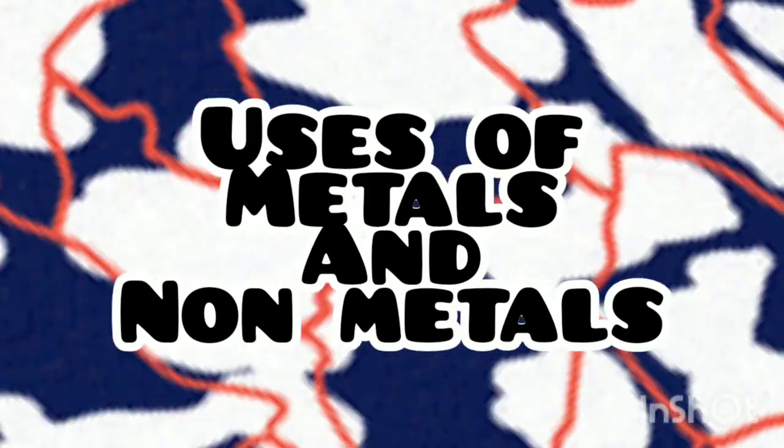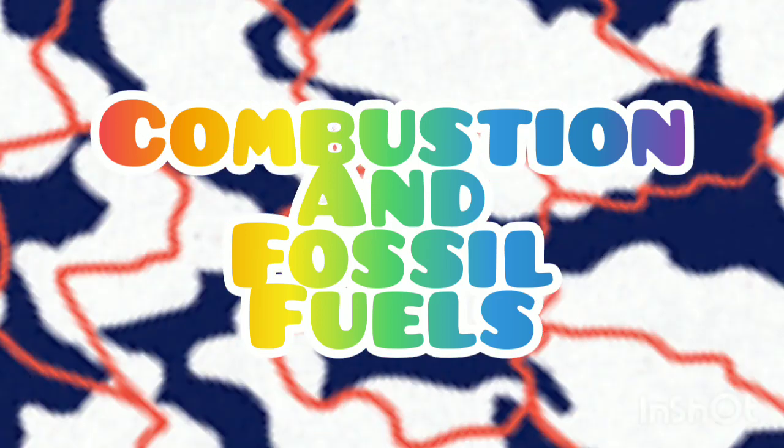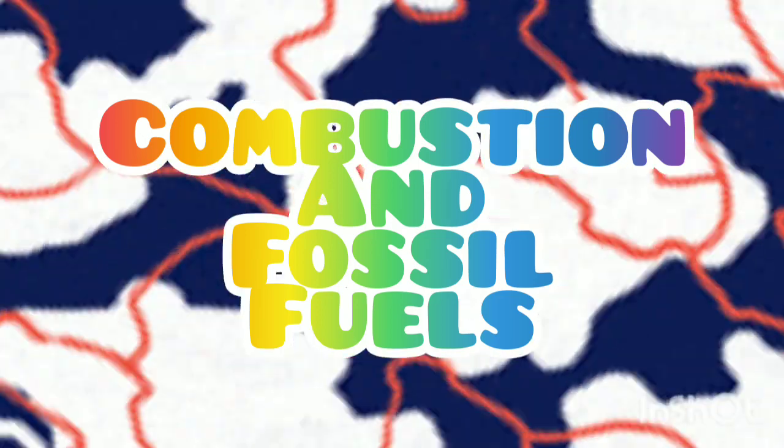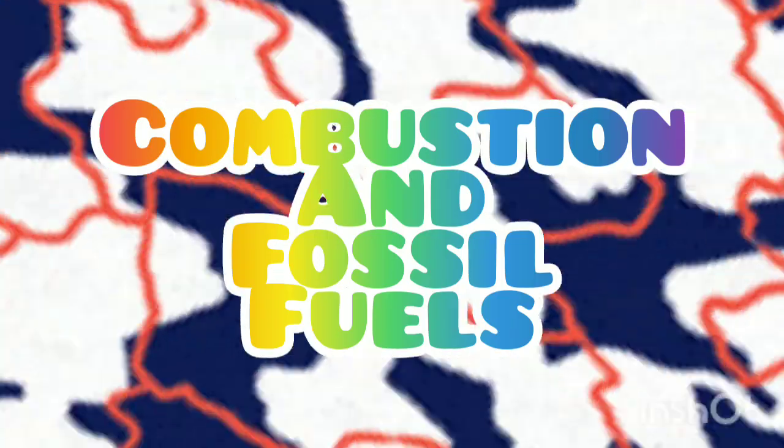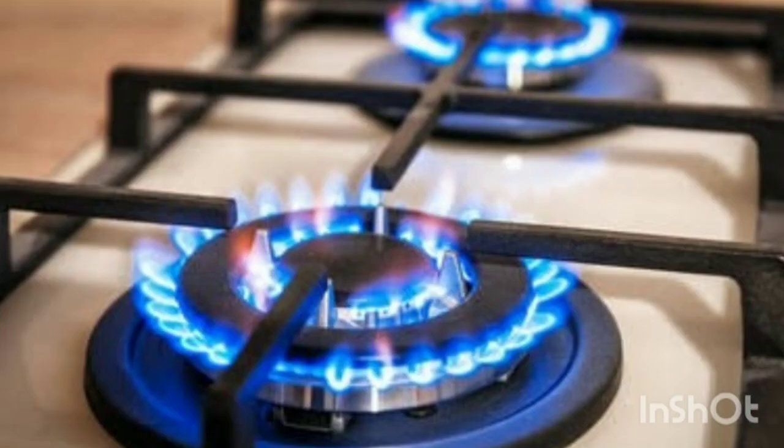Today I am going to start a new chapter, that is combustion and fossil fuels. What is meant by combustion? Before going to see combustion, when a fire is burning, or when a candle is burned, or if you make fire with coal, or burn a gas stove, an LPG gas stove, what will you see?